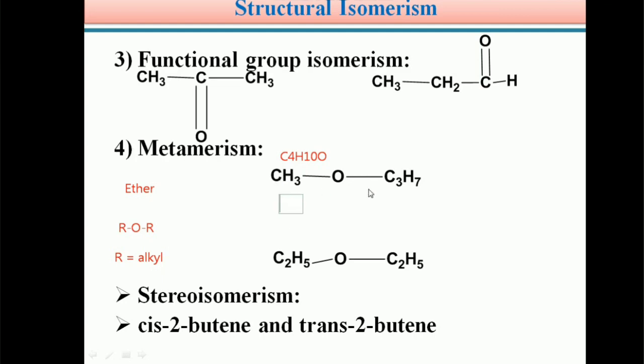So here you can take this example. Students, the name of this compound is methoxypropane, an alkoxyalkane according to IUPAC nomenclature, as we know for the ether functional group. Again, with the same molecular formula you can write C2H5OC2H5, and its name becomes ethoxyethane.